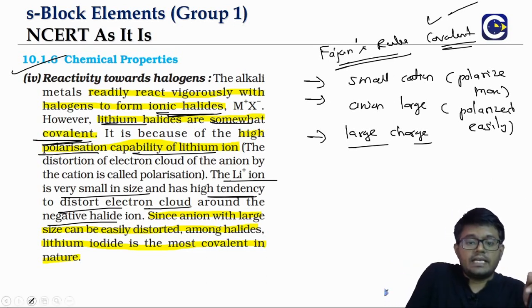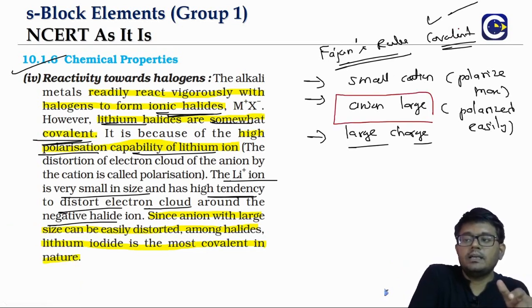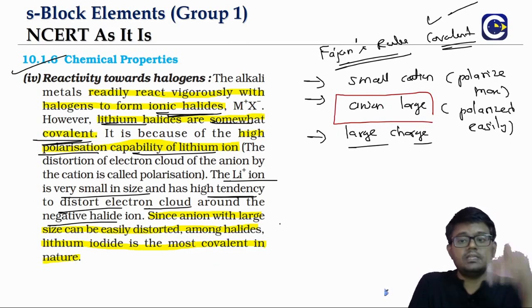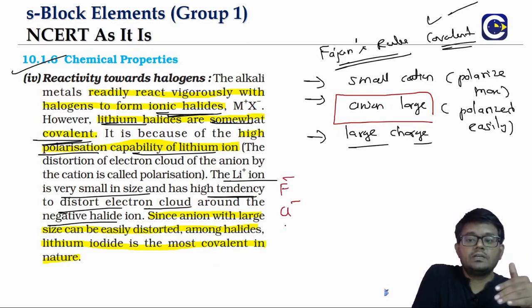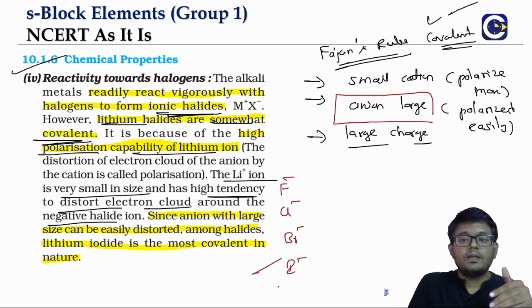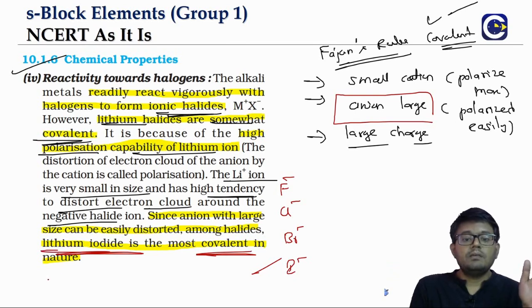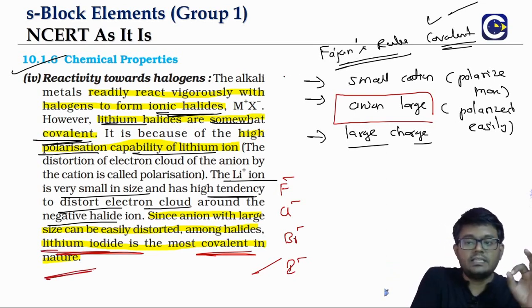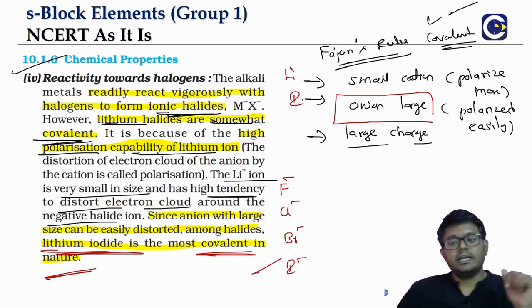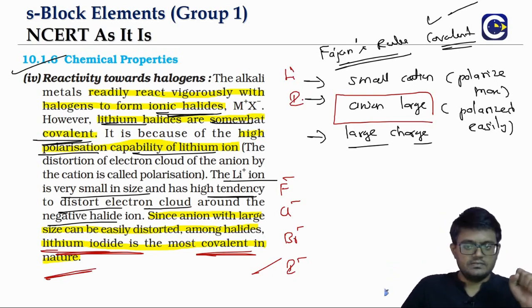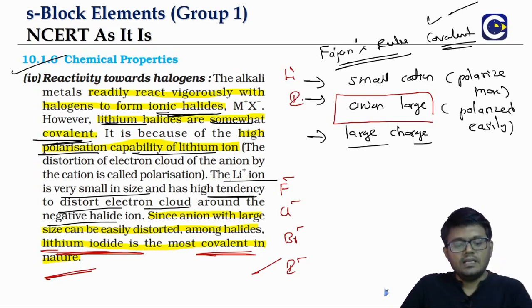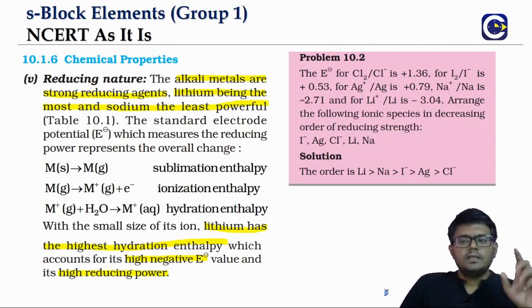Anion wise, what is the most preferred situation for the covalent nature? Large anion. Among the halides, we have F minus, chlorine, bromine, iodine. Iodine is the largest anion. So we will see that lithium iodide will be the most covalent in nature, with small cation lithium and large anion iodine. That will be the most covalent among these alkali metal halides. Now the reducing nature. If you look at reducing nature, what does it mean?